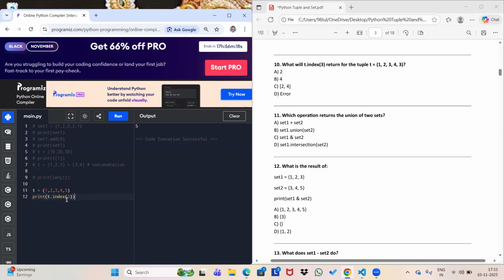Index just denotes the position. You want to get the element present at the third index, and here 1 is at the 0th index, 2 is at the first index, 3 is at the second index, and 4 is at the third index. So it will return 4. Let's check.